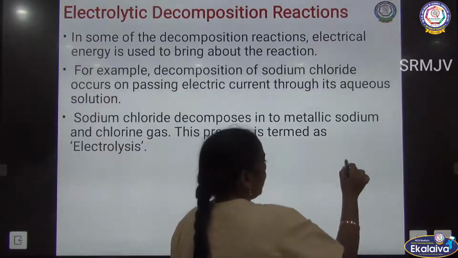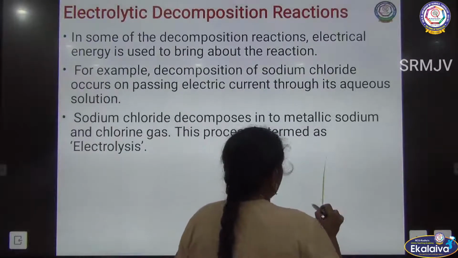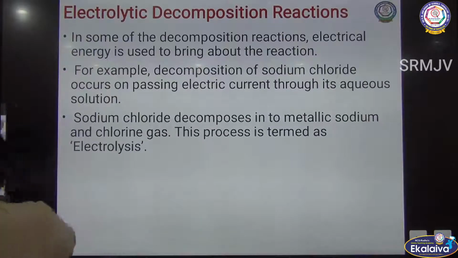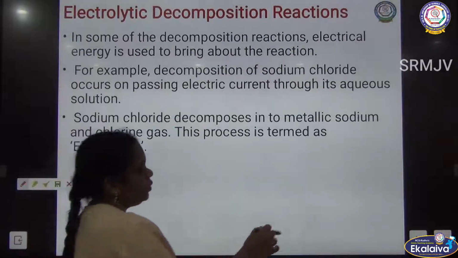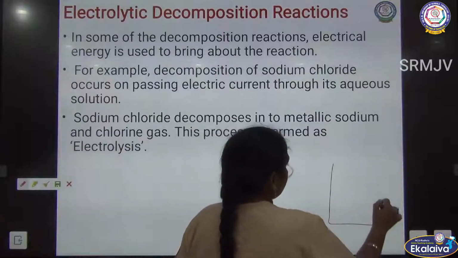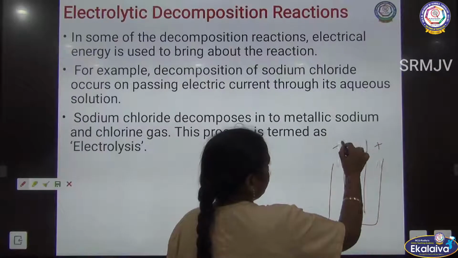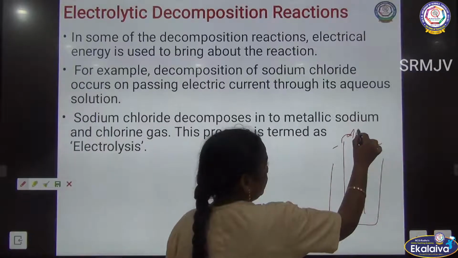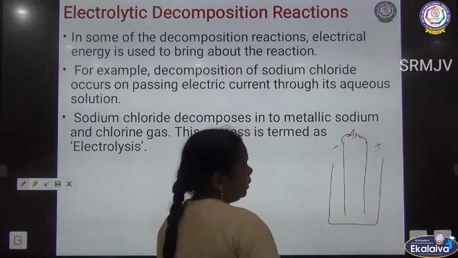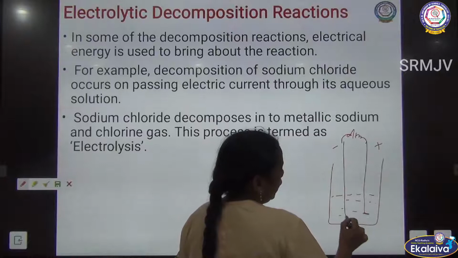One is the anode, another one is the cathode. This electrolytic cell, anode and cathode, can be connected to a battery. This one is EMF current, and we are going to put it in the electrolyte.